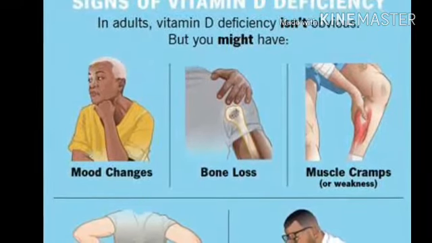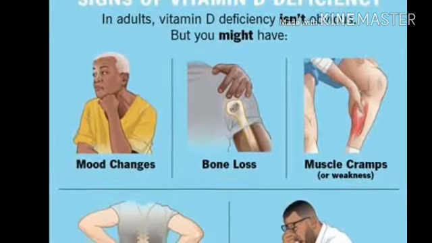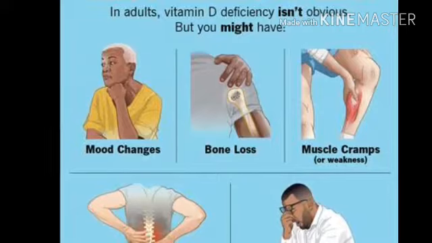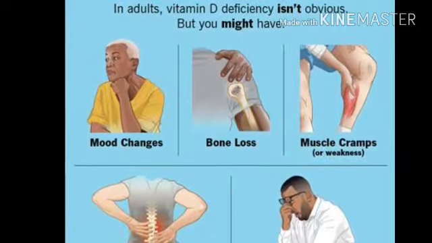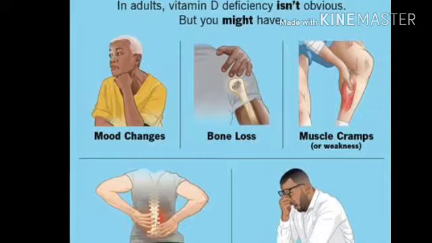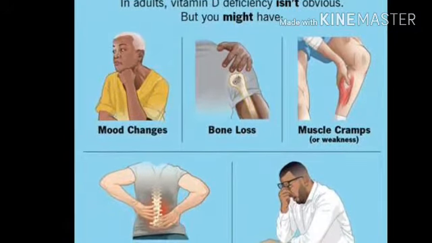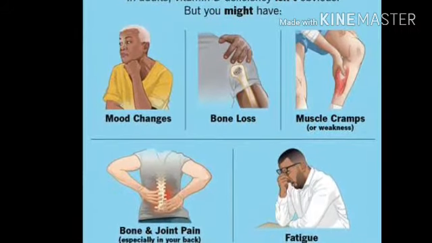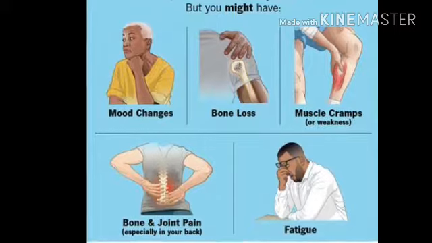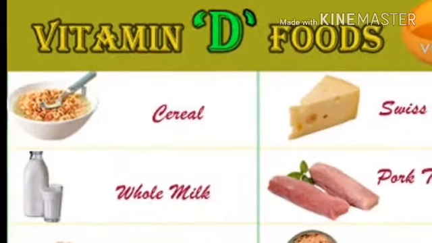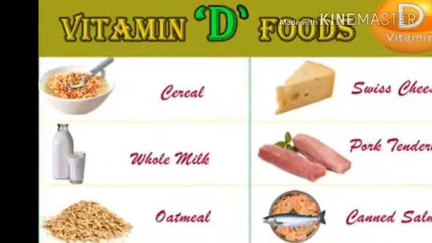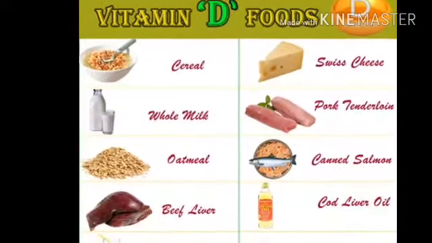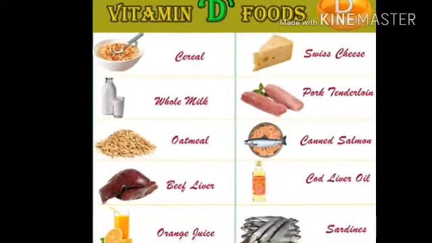So here vitamin D is a very important one. Due to lack of vitamin D, we are going to suffer from weak bones and delayed teeth, the teeth will come late. So these are the problems we are going to face when vitamin D is deficient. So let us see what type of food items are there which give us vitamin D. Vitamin D is very rich in milk, fish, egg, butter and fish liver oil. Some vitamin D is also made in our body when the skin is exposed to the sunlight.